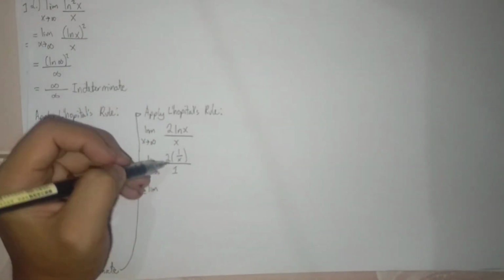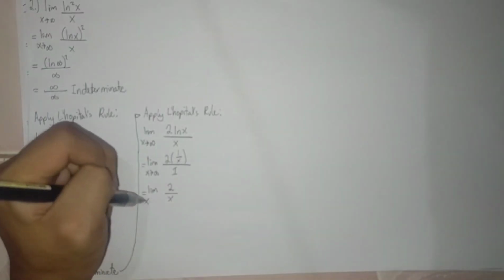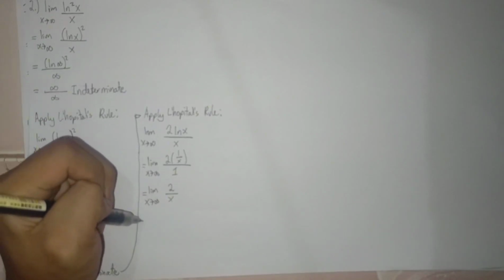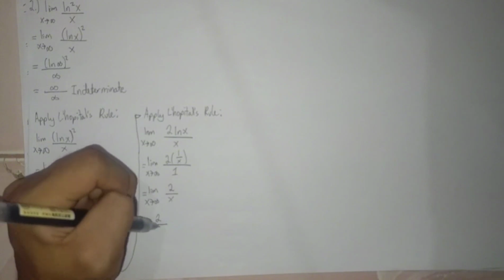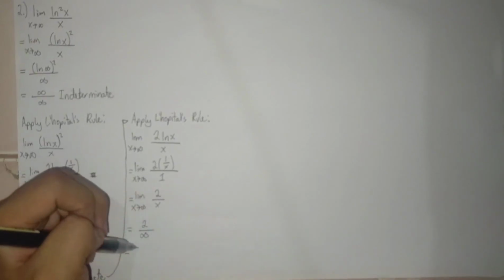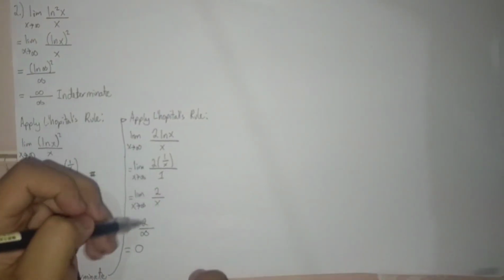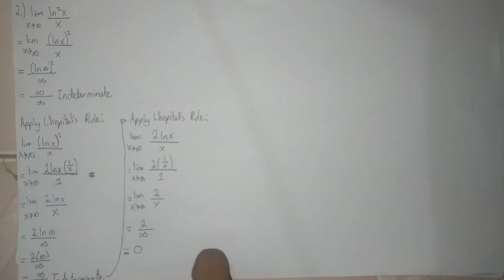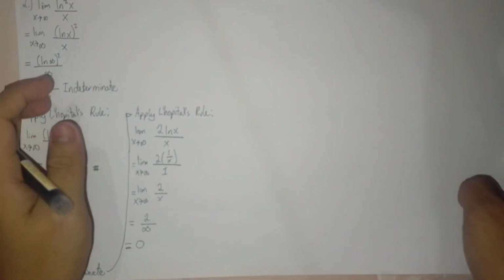Then simplify, we only have 2 over x as x approaches infinity. Then apply the limit, so we have 2 over infinity, and the value for 2 over infinity is 0 by the limit theorem 1.12.